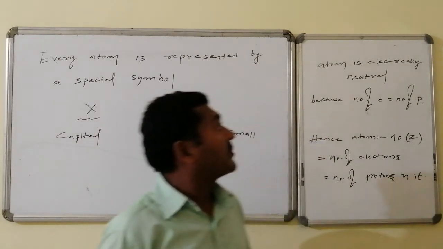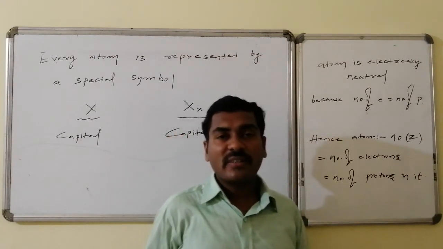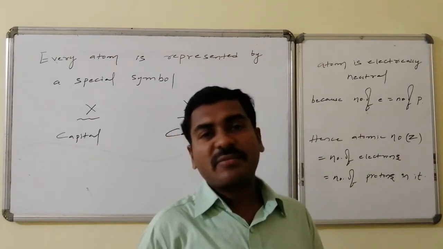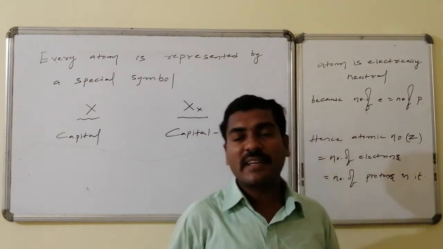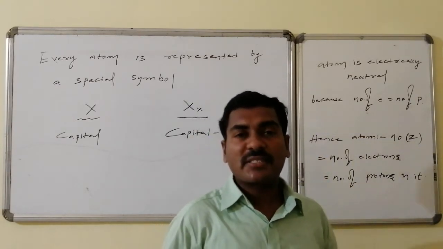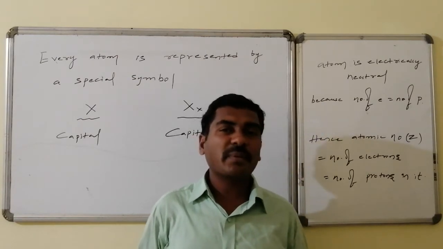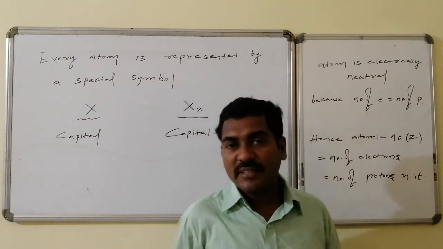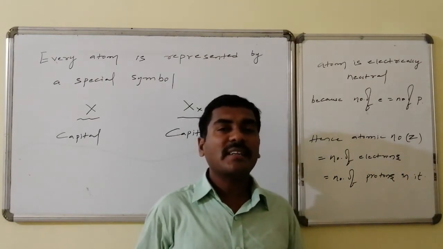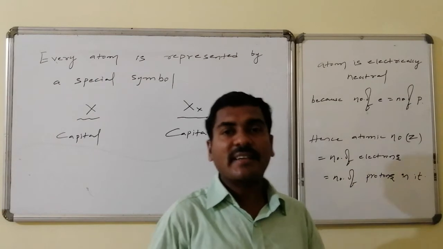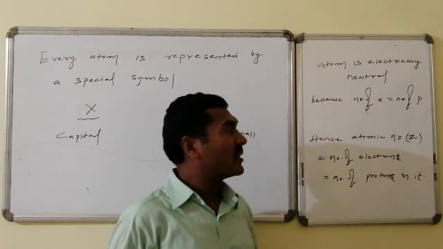And every atom is an electrically neutral substance. Neutral implies what? Here there are two varieties of charged particles. One is the negatively charged particle, that is the electron, and the second one is the positively charged particle, that is what? Proton. The number of protons present inside the atom is equal to the number of electrons. So therefore the overall charge present inside the atom is 0. Hence the atom is electrically neutral.